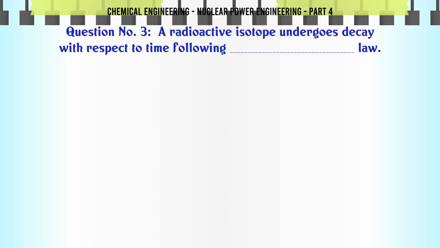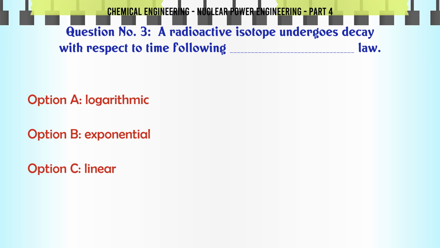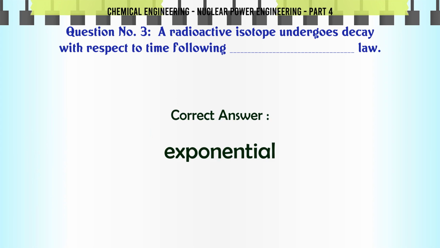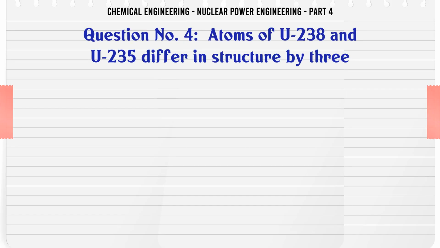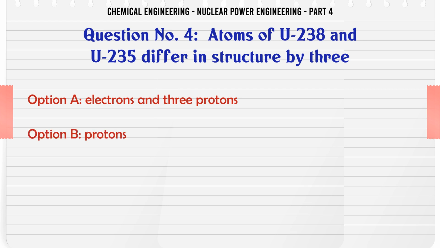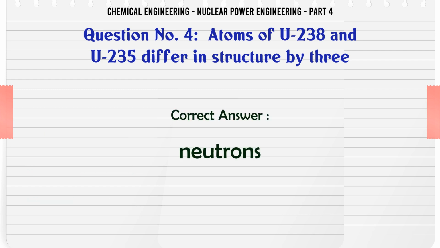A radioactive isotope undergoes decay with respect to time following which law? A. Logarithmic, B. Exponential, C. Linear, D. Inverse square. The correct answer is exponential. Atoms of U-238 and U-235 differ in structure by 3 A. Electrons and 3 protons, B. Protons, C. Neutrons, D. Electrons. The correct answer is neutrons.